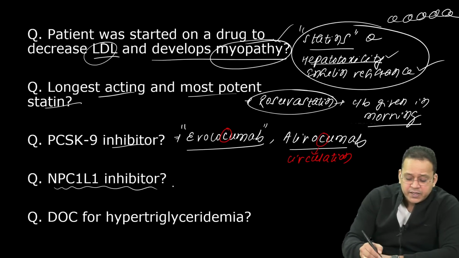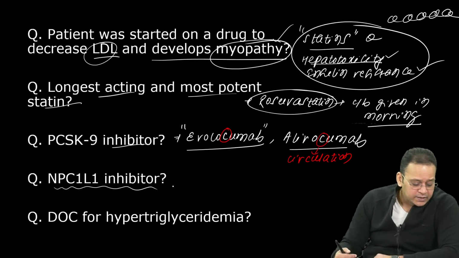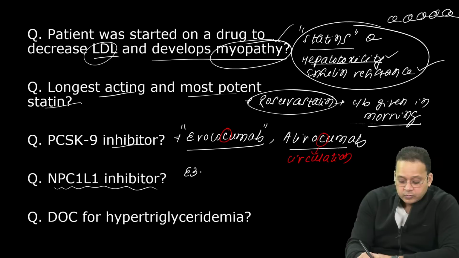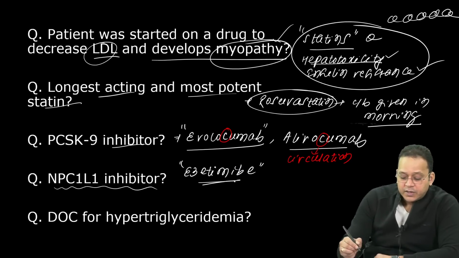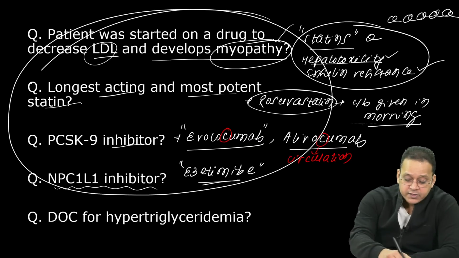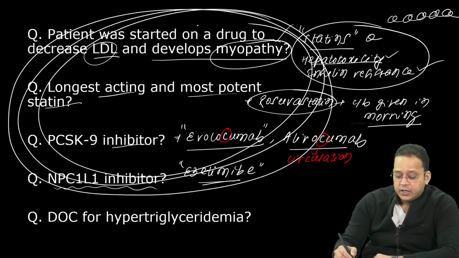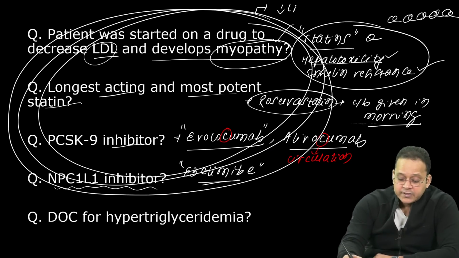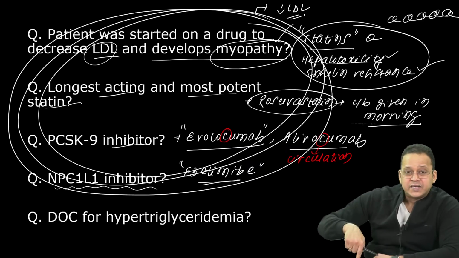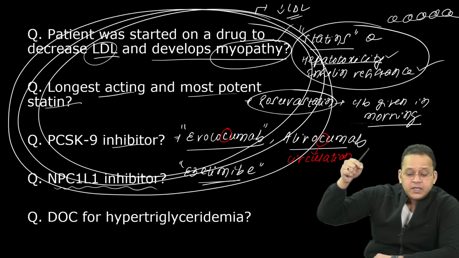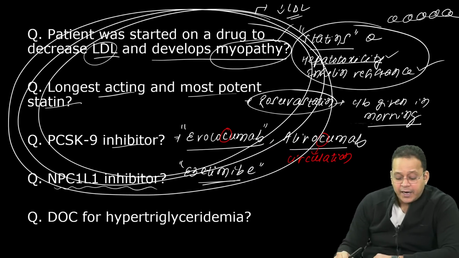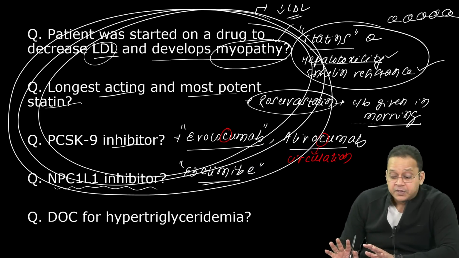NPC1L1 inhibitor, this has been asked a lot of times in NEET PG and sometimes in FMG. NPC1L1 inhibitor, which one is this drug? Excellent, guys. Ezetimibe. Now remember, all these drugs that we have discussed here, their aim is to decrease LDL. Nowadays, the preferred drugs to decrease LDL are statins, PCSK9 inhibitor, NPC1L1 inhibitor.